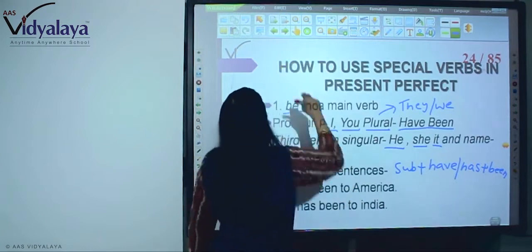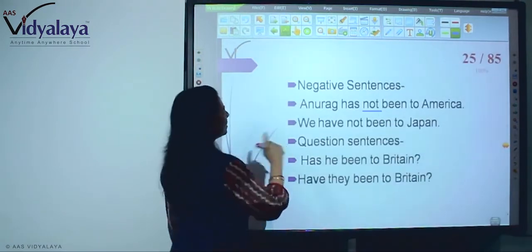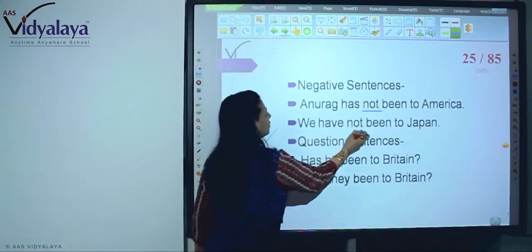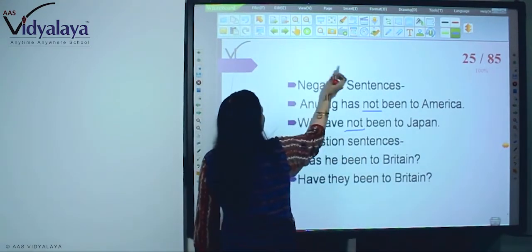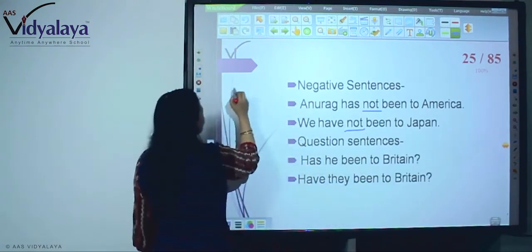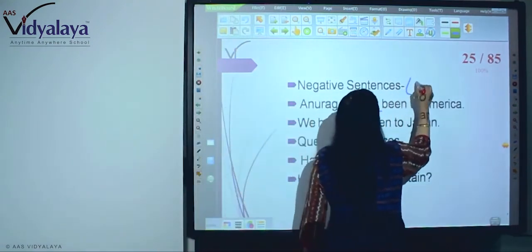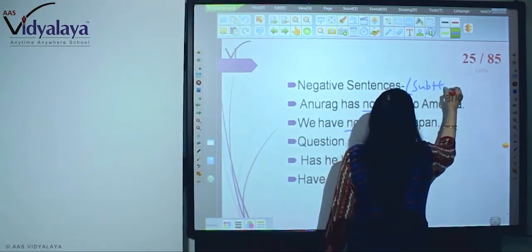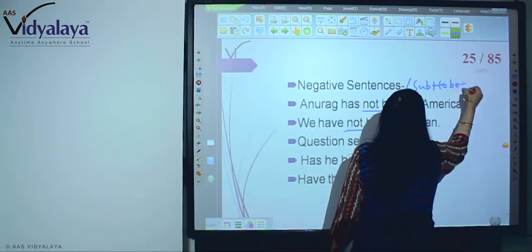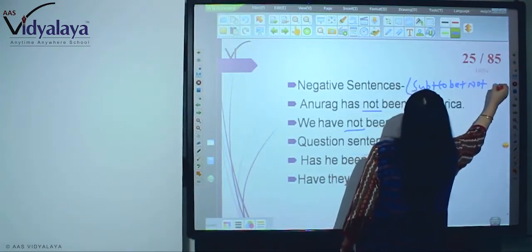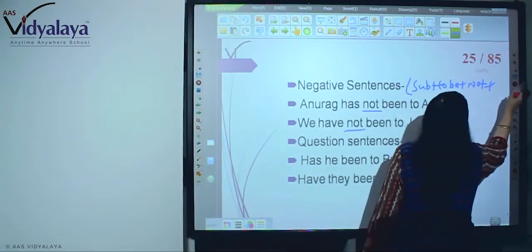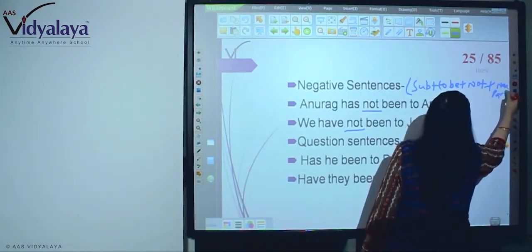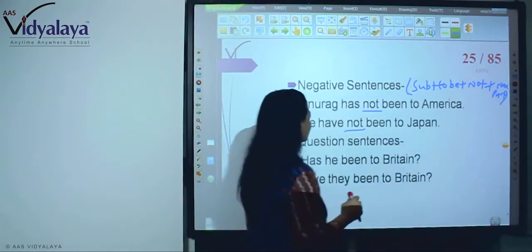And in the negative it is the same, but only not is added. For example, subject plus to be plus not plus the next part of the sentence.